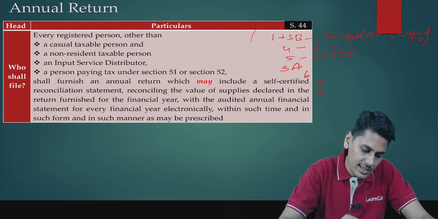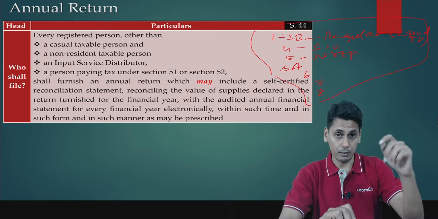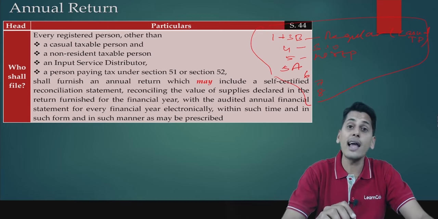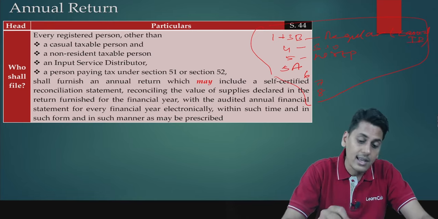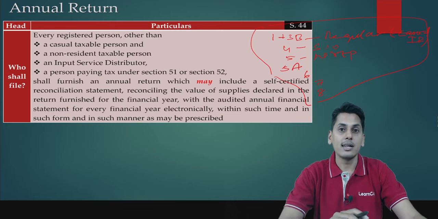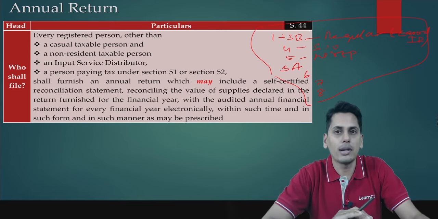So friends, these are the various periodical returns which we have seen. Out of these, who is the person who is supposed to file annual return? So it says a person other than a casual taxable person. So friends, this is the first time where a casual taxable person is being separated from a regular person.